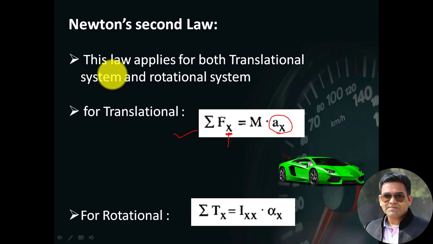I am emphasizing this subscript because it is very important to understand its exact meaning. Here Fx is the total tractive force in the longitudinal direction, and ax indicates the acceleration of the vehicle in the longitudinal direction. Likewise, you can write for rotational systems too.